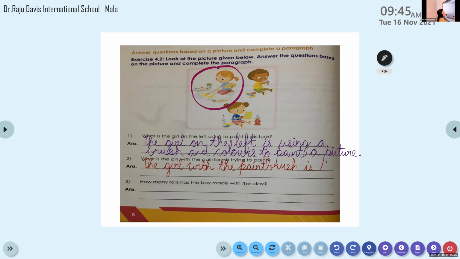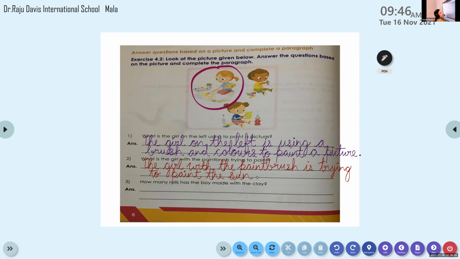Is trying to paint the sun. Look at the picture. What is she trying to paint? She is trying to paint the sun. S-U-N, sun. Okay, Hiba, good effort.